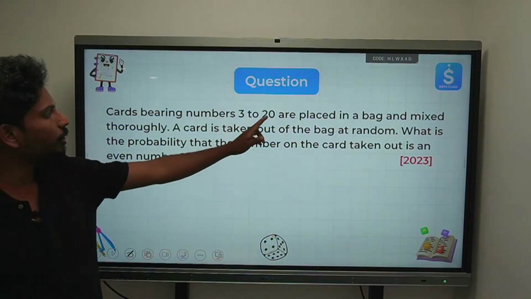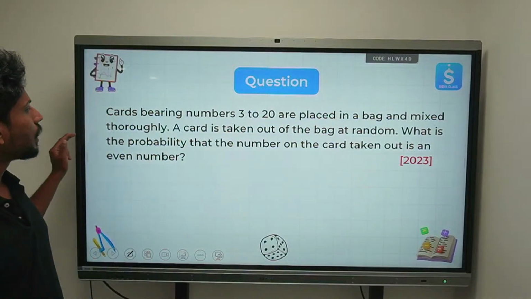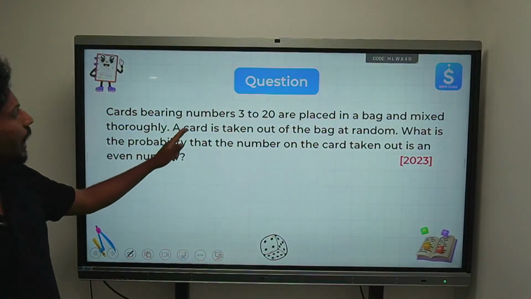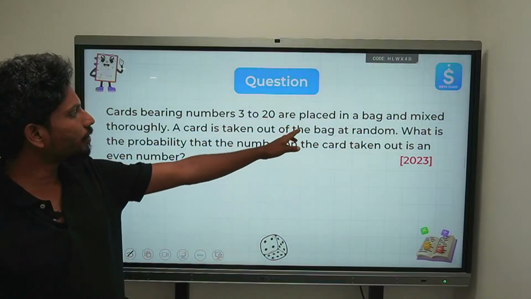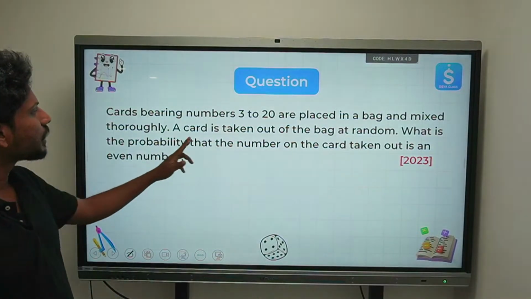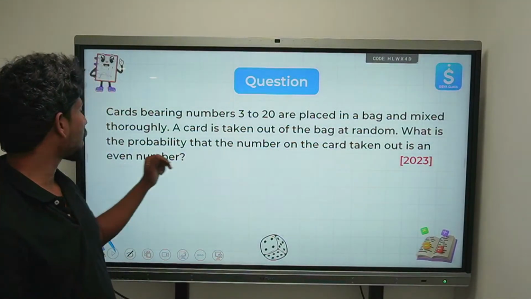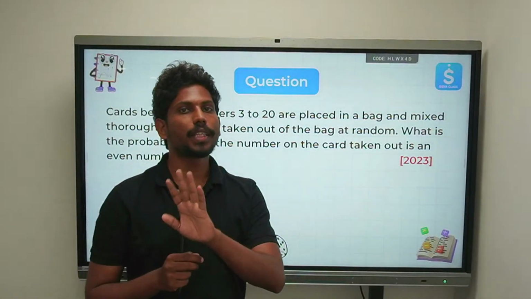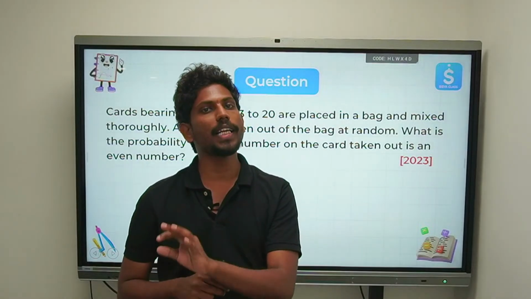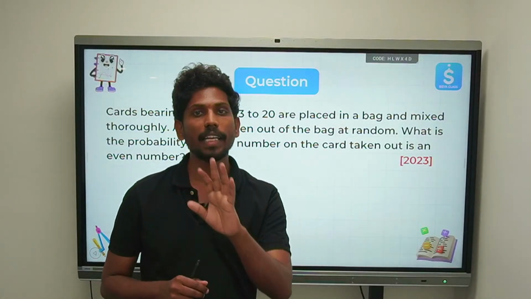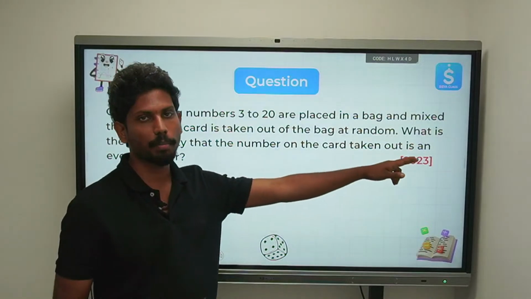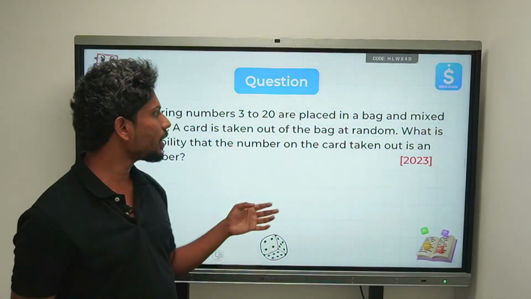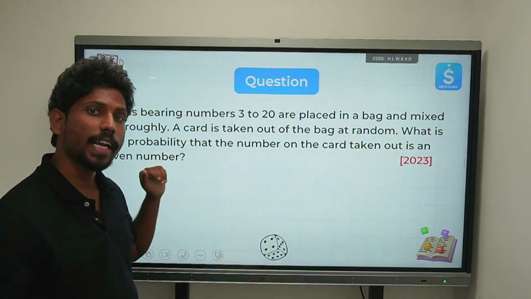Cards numbered 3 to 20 are placed in a bag and mixed thoroughly. A card is drawn out of the bag at random. What is the probability that the number on the card taken out is an even number? First of all, don't get confused here, students. Please listen. From 3 to 20, there are not 17 numbers. There are totally 18 numbers, because 3 is also included. If you count the numbers from 3 to 20, there are 18 numbers.